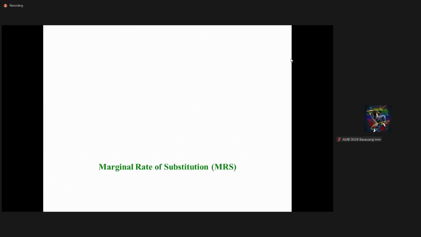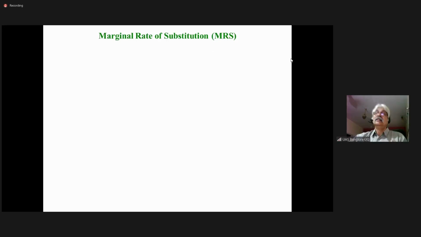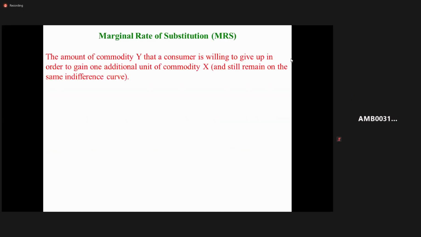Okay, good. Now, marginal rate of substitution, MRS. The amount of commodity Y that a consumer is willing to give up. I said earlier, they substitute for each other. If you want to consume more of X, you have to consume less of Y. Why?